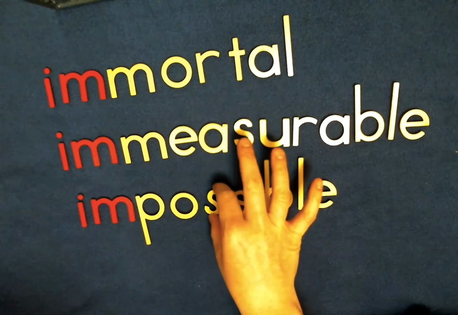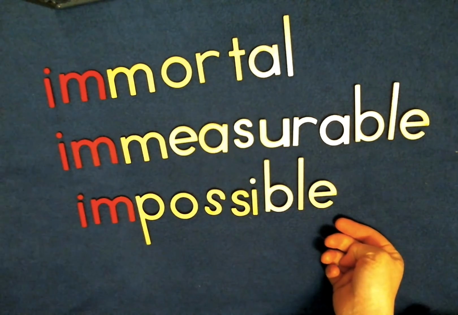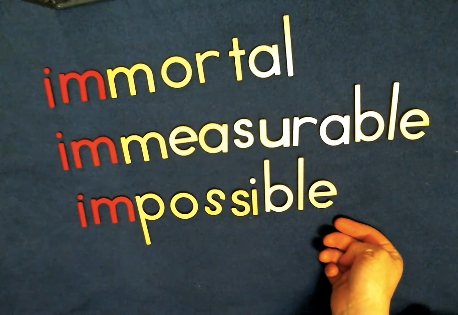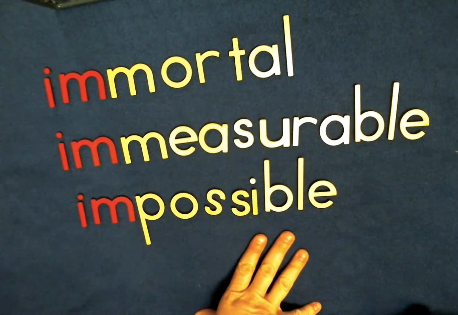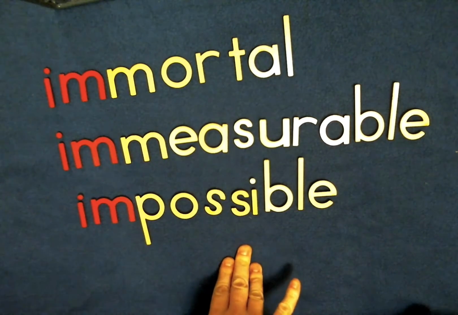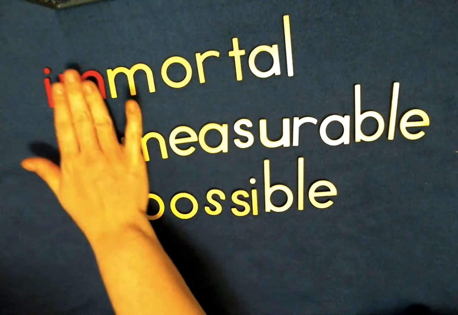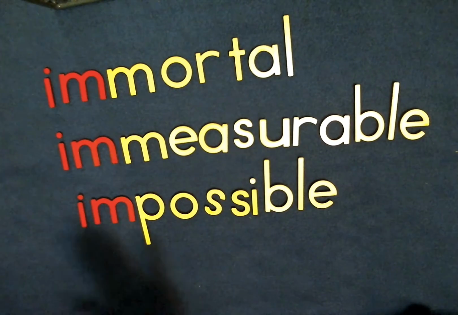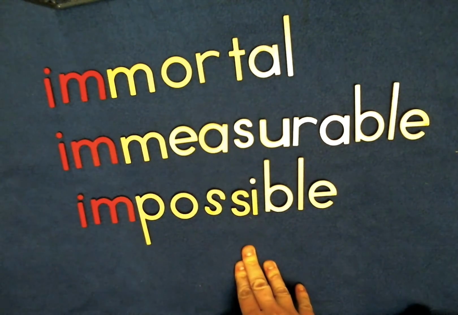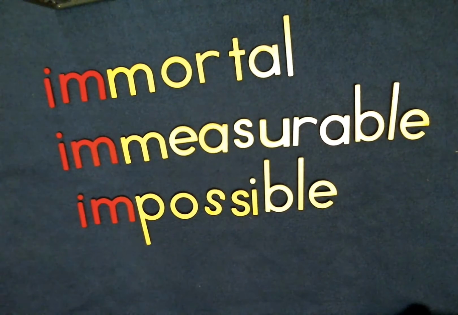And let's do this one. Impossible. So possible is when you can do something, right? It is possible to memorize all of your math facts. However, it is impossible for you to fly. So not possible. So this first meaning for the prefix im means not. When something is not mortal, not measurable, it's not possible. That is the meaning of each of these words, okay? So the first one for im is not.